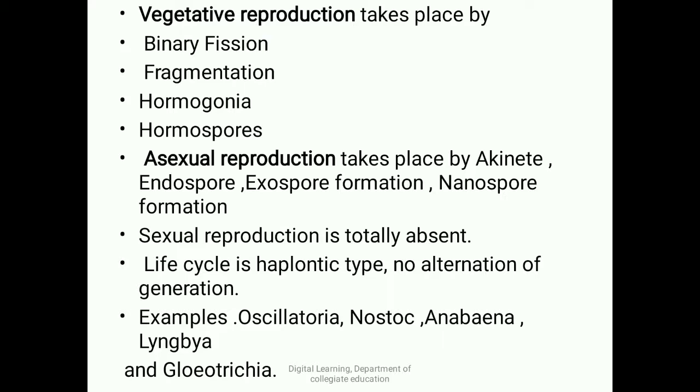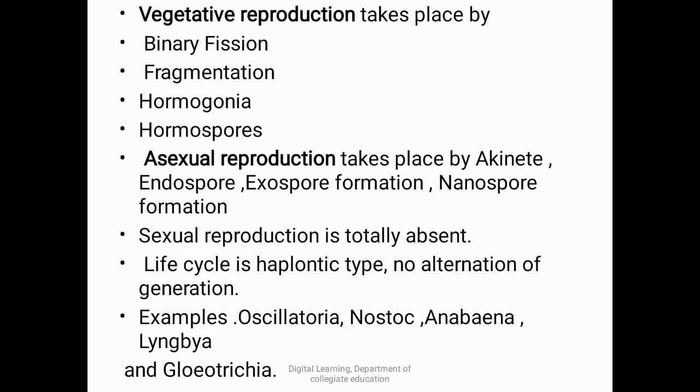Coming to asexual reproduction, that takes place by the following spores: akinetes, endospores, exospores, nanospores and so on. The akinetes are thick-walled perennating spores with stored food material. Each akinete will withstand the unfavorable conditions, and on return of favorable conditions it develops into a new plant.